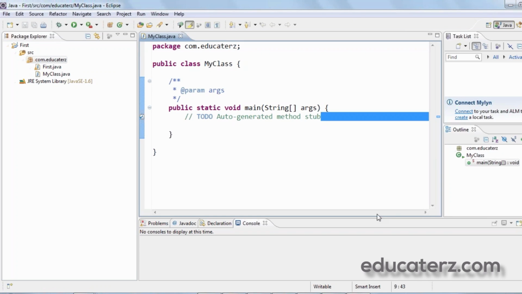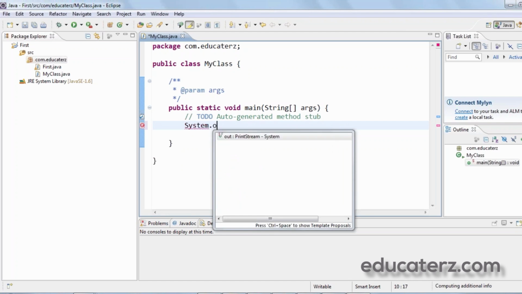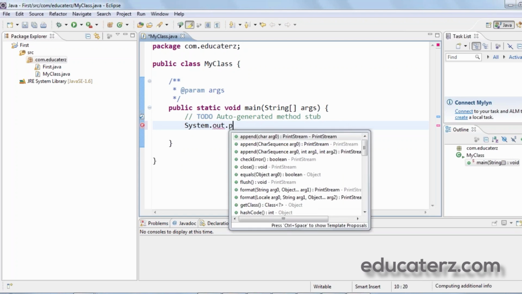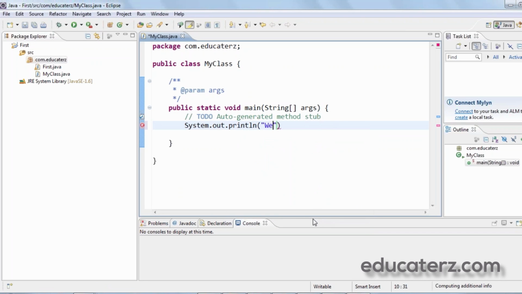Here I would just print a message like welcome to Java. For that I'm using System.out.println. After writing the program, it will be automatically saved, or you can press Ctrl S for saving.